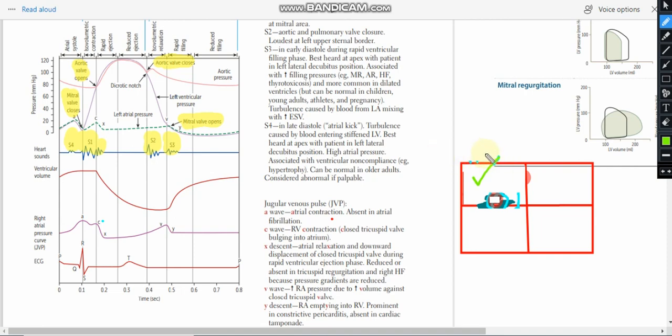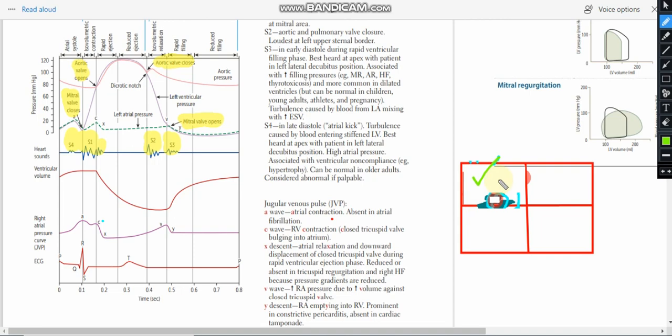Basically, JVP is the pressure that is transmitted from the atrium to the jugular vein, and we can measure the jugular vein pressure. That tells us the pressure inside the atrium, right? So when the atrium contracts, the pressure is increased, so the JVP will be increased, represented as the A wave, right?